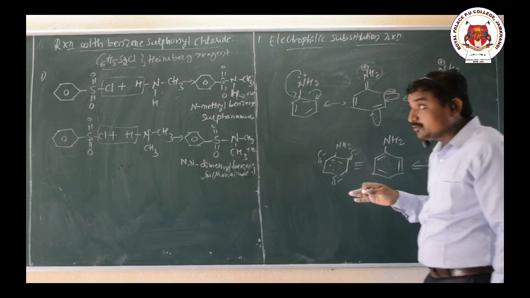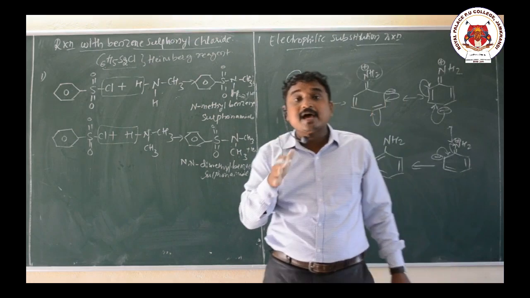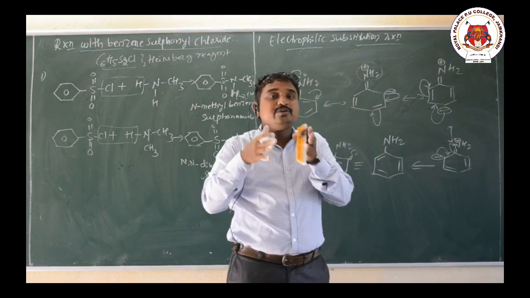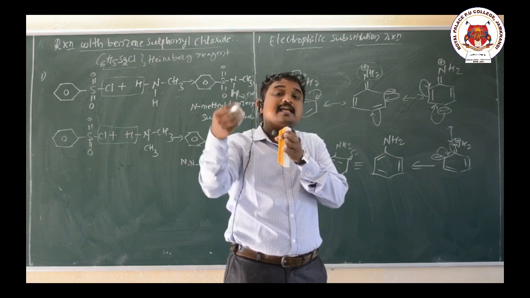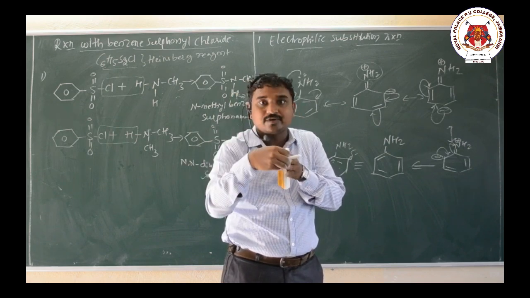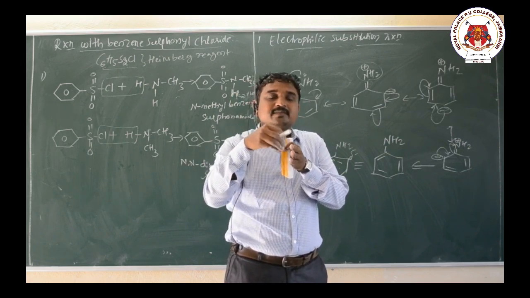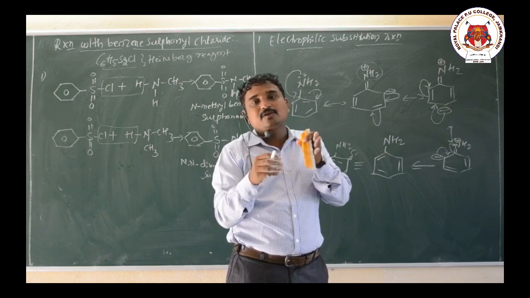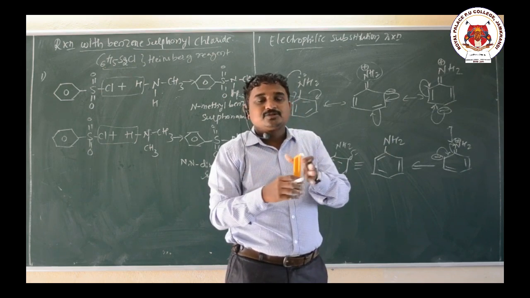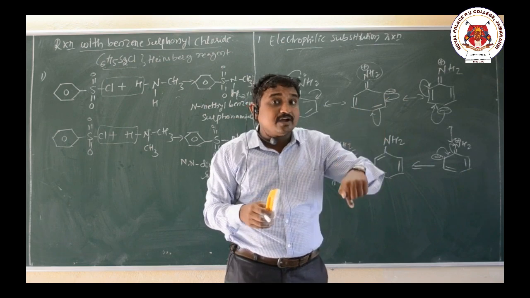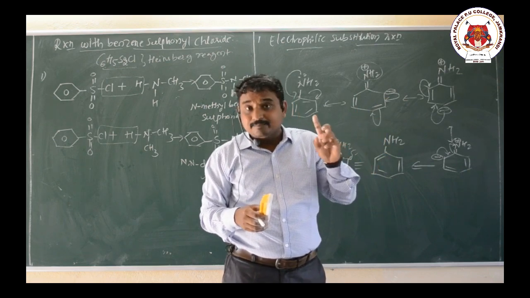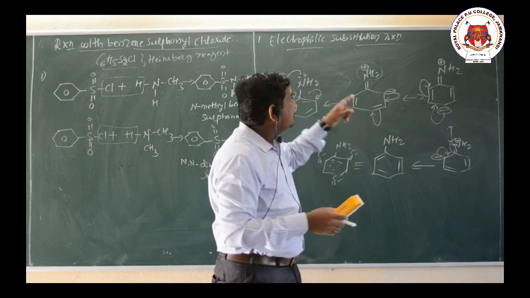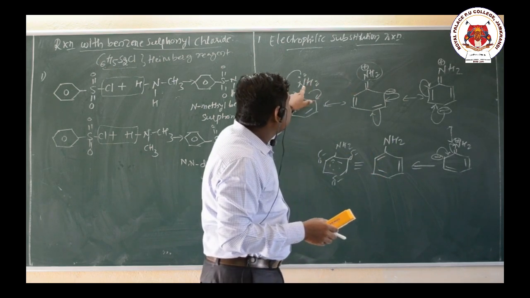The NH2 group is called an ortho para directing group because it gives the direction to the incoming electrophile. The ortho and para positions have more electron density, so the incoming electrophile comes to the ortho or para position because of the electron releasing capacity of the NH2 group.